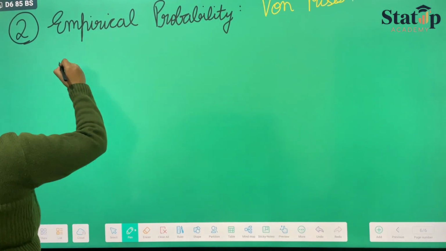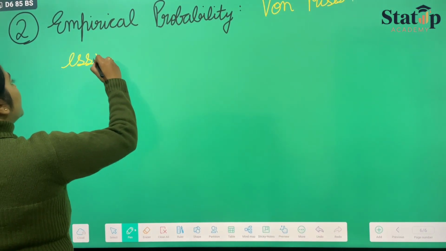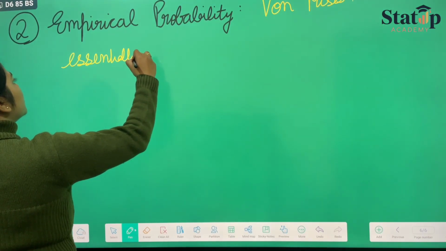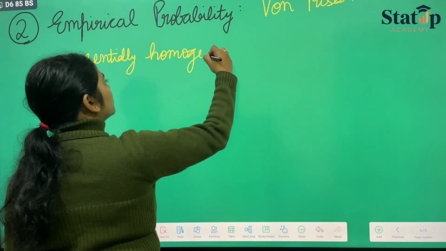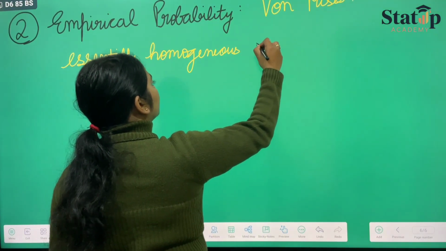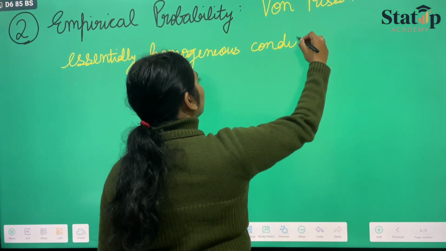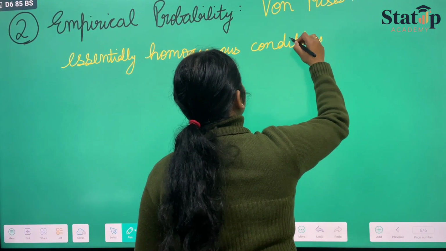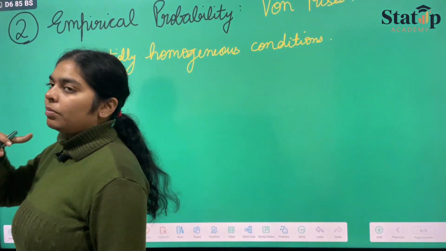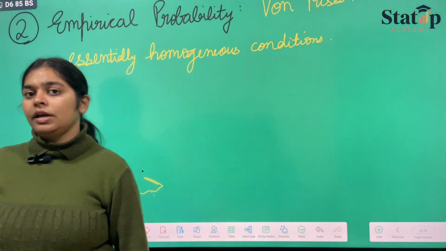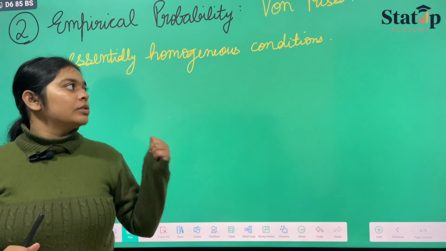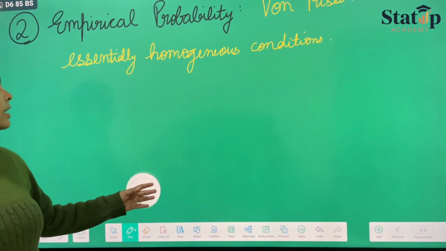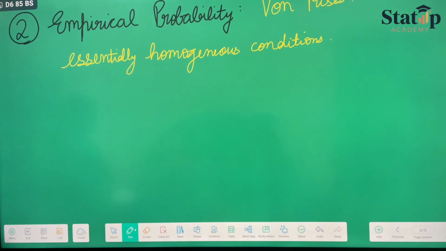It means that if the conditions are the same and we keep on performing the experiment up till infinity, then we'll get some probability which will not be equal to zero. So that's how they gave us empirical probability.